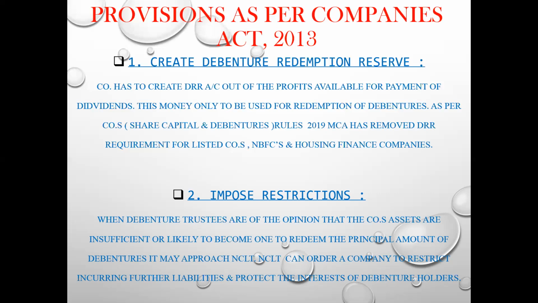And then NCLT has the power to order a company to stop making further liabilities because they are not in a position to pay back the creditors. This can only be done by NCLT when the debenture trustees approach NCLT.